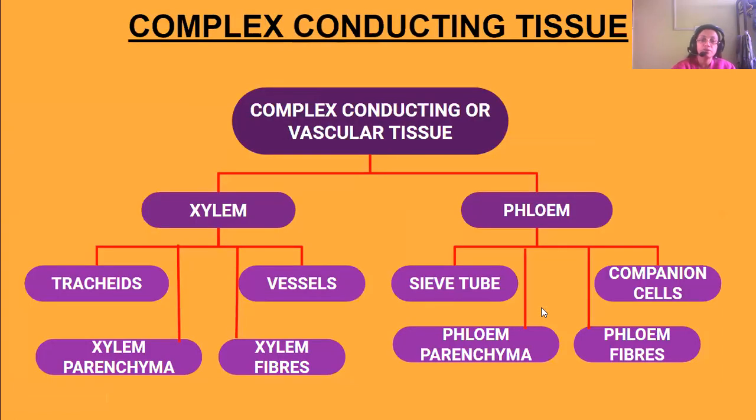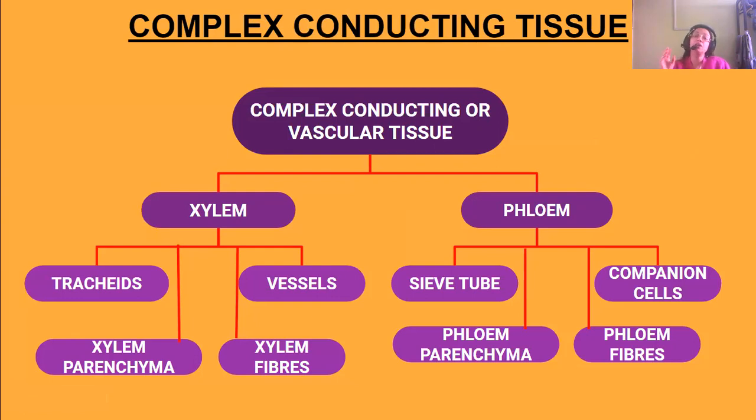Next we come to complex conductive tissues. Another type of tissue in the plant is complex conductive tissue. This is also a supporting tissue. We can call it a vascular tissue, and they are of two types: one is xylem, another is phloem.